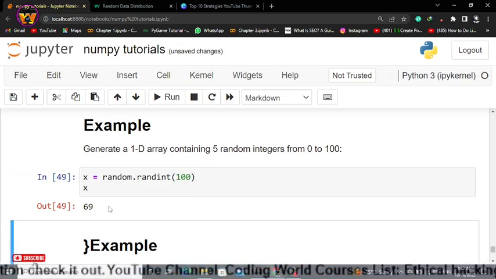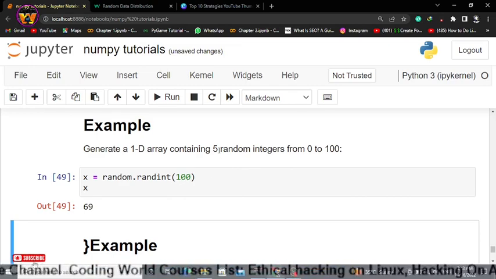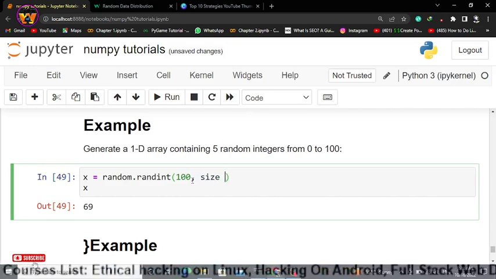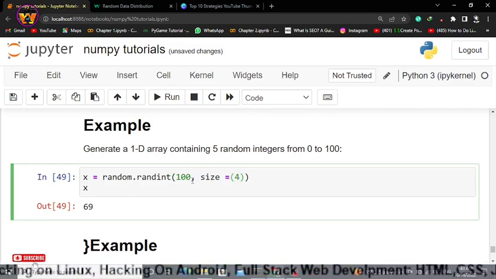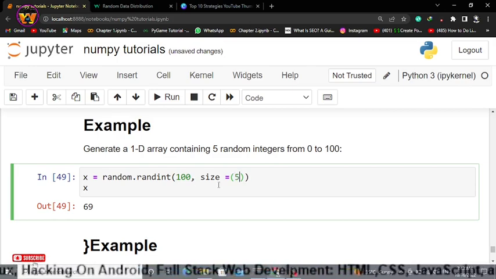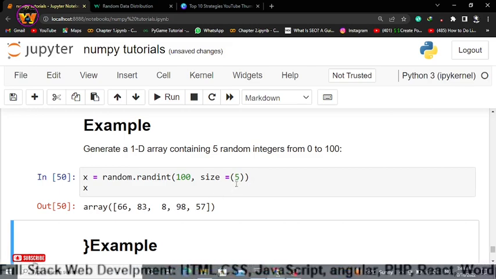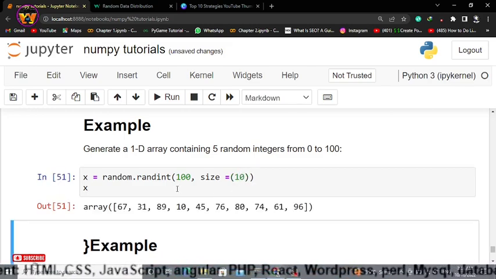and it will give you one number, but within this 100. But what I want is 5 values. So we will be using the size parameter, and within this we'll have to pass 5 because I want 5 values within 100. So it will give me 5 values. If I pass here 10, it will generate me 10 random values.